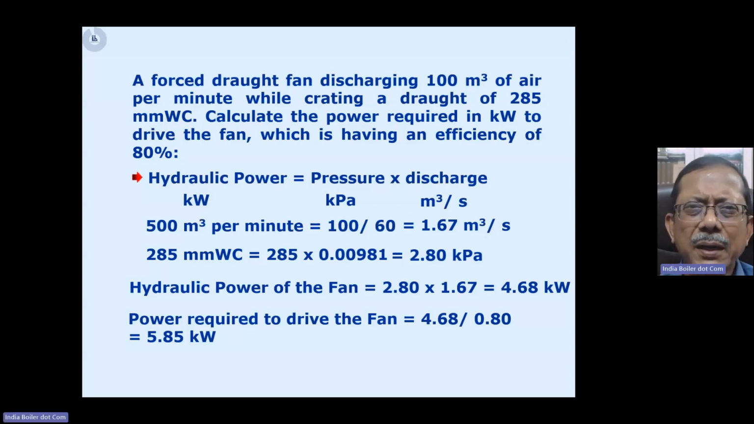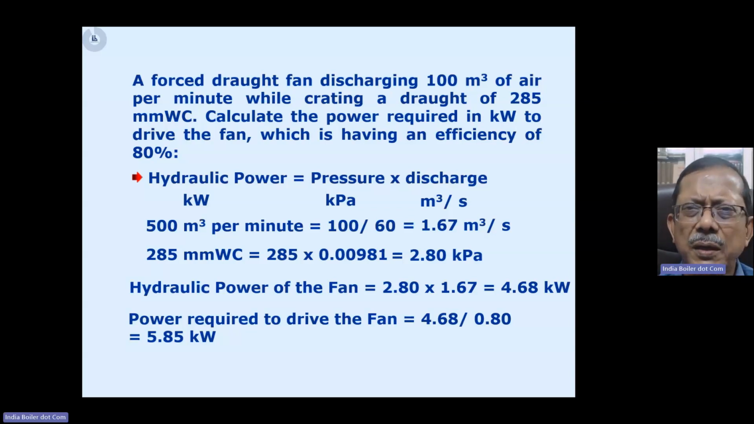Hydraulic power can be calculated as pressure into discharge. So multiply this, you get 4.68 kilowatt. And since the fan efficiency is 80%, if you want to find out the power required to drive the fan, that is the input power of the fan, so divide by efficiency, you get a value of 5.85.